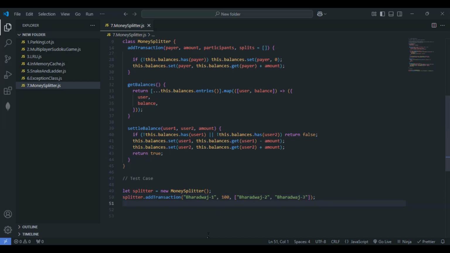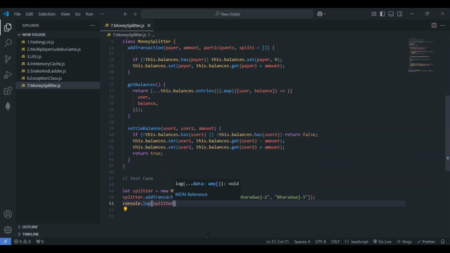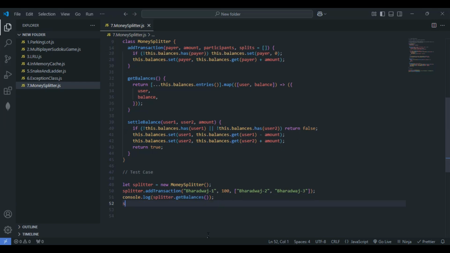Next, we have to get the balances after the transaction, right? For that one, I'll quickly log here. Let me quickly log here to get the balance. I'll make use of the splitter and call the get balances method here. So this is just the balances after the transaction. I would have given balance. It's fine. This is nothing but the balances after the transaction.